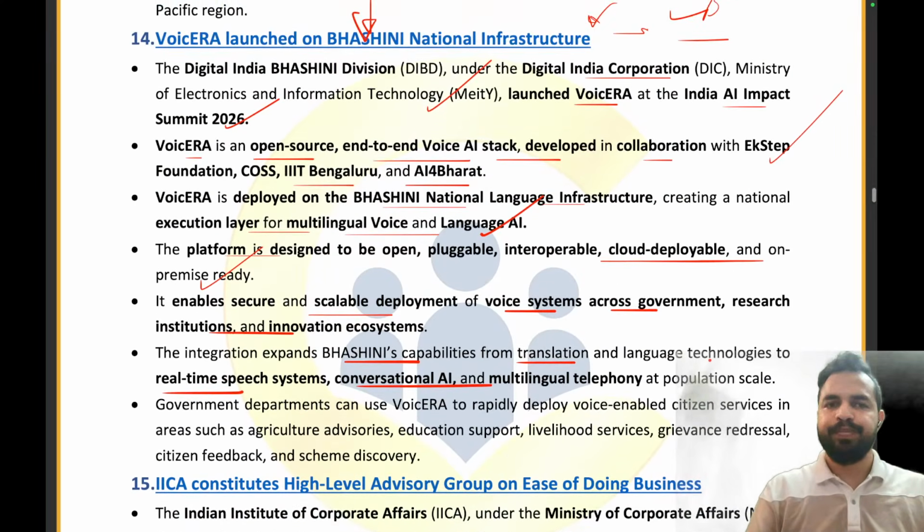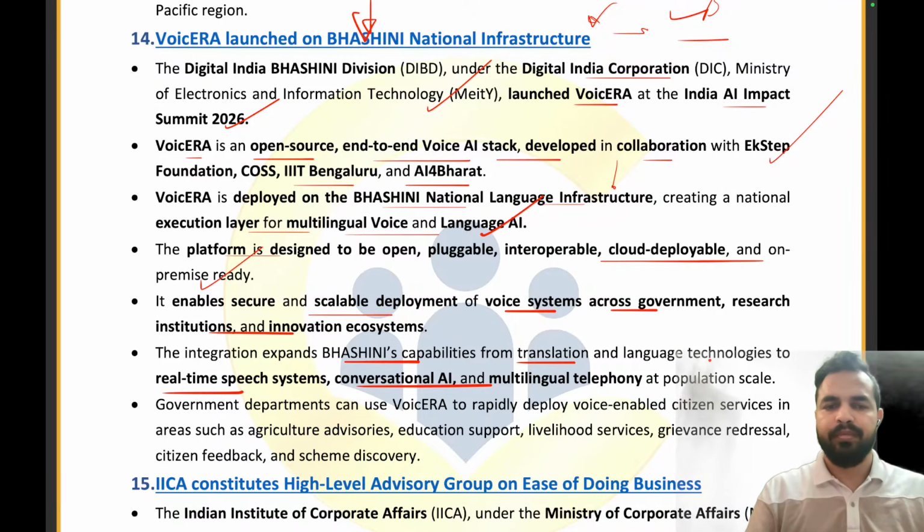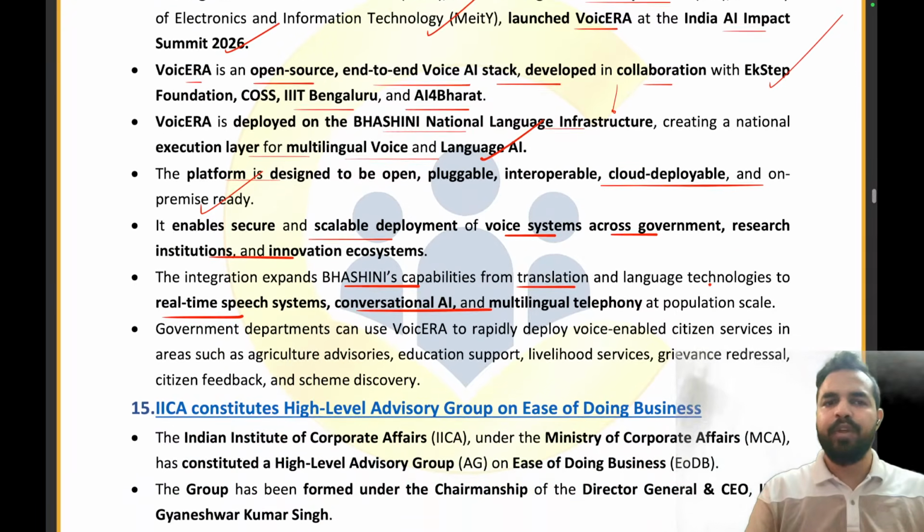Clear, all of you? So Voice Era has been launched on which infrastructure? Bhashini National Language Infrastructure, under the Digital India Corporation at the India AI Impact Summit 2026. It has been launched with the help of different collaborators for this initiative: EkStep Foundation, COSS, Triple IIT Bengaluru, and AI for Bharat. It will be deployed on the Bhashini National Language Infrastructure. Clear to all of you?